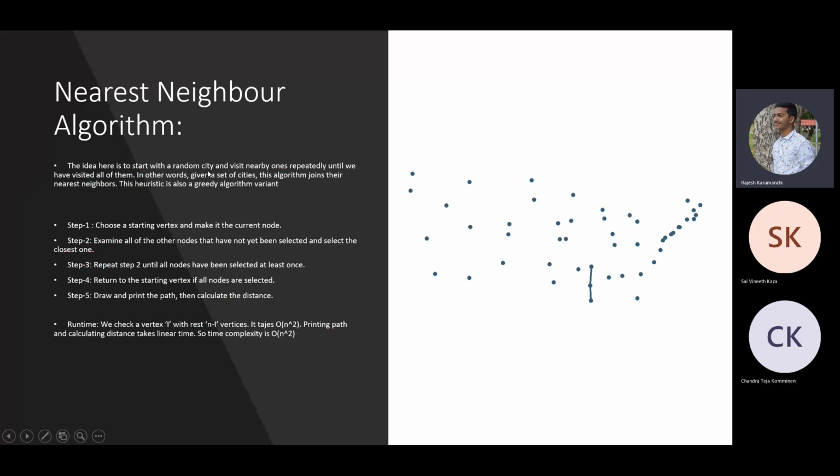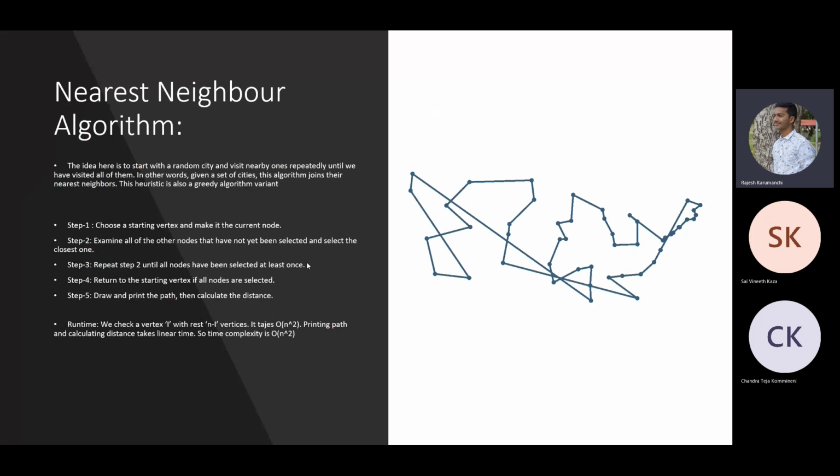The idea here is to start with a random city and visit the nearby ones until we have visited all of them. So this is a greedy algorithm variant. The pseudocode is also the same. We start with a vertex and make it the current node. We examine all the unvisited nodes and select the next nearest one. We repeat this process until all nodes are selected, and then we print the path and calculate the distance.